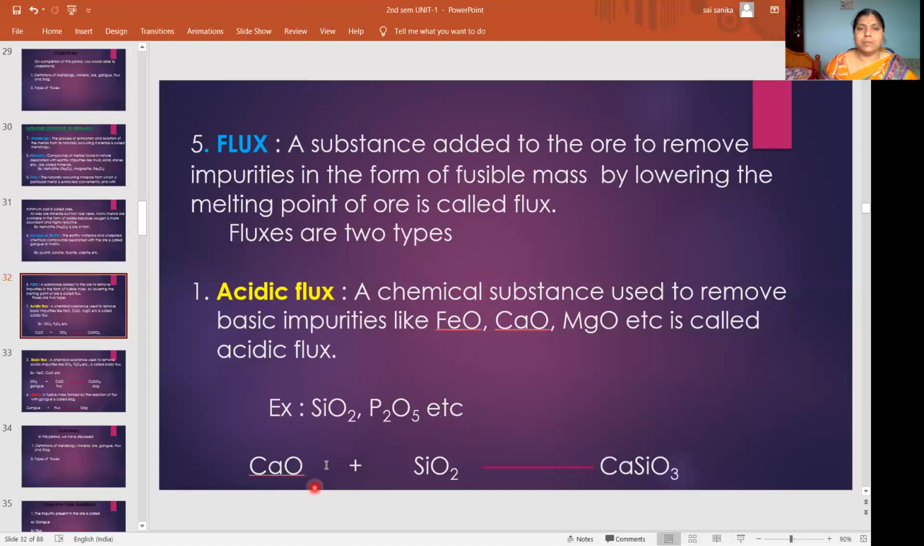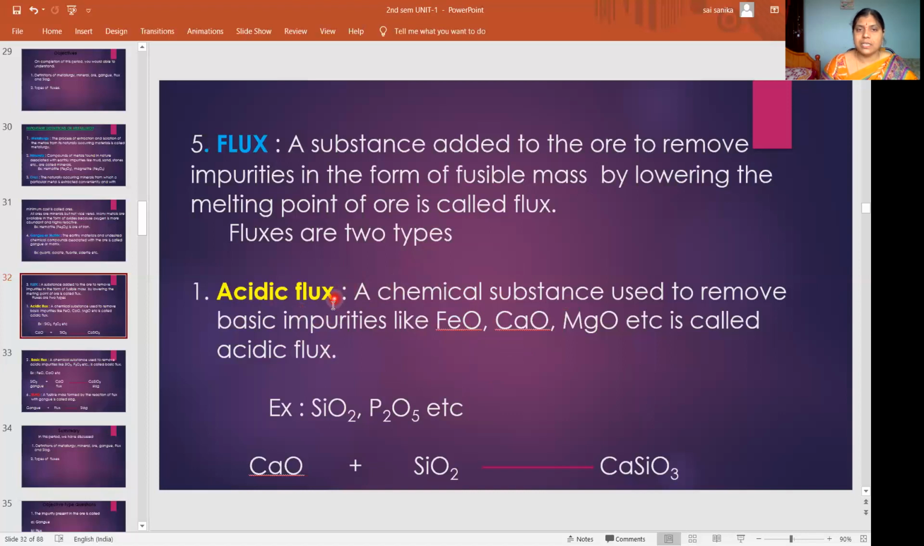So if calcium oxide is present as an impurity in the ore, when you add silicon oxide, what happens? A reaction takes place between these two and you get a fusible mass. That means the impurity is removed in the form of fusible mass. So do you understand what acidic flux is? When the impurity in the ore is basic, the substance we add should be acidic in nature. That type of flux is called acidic flux.